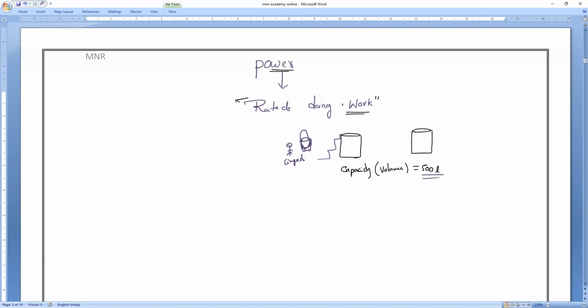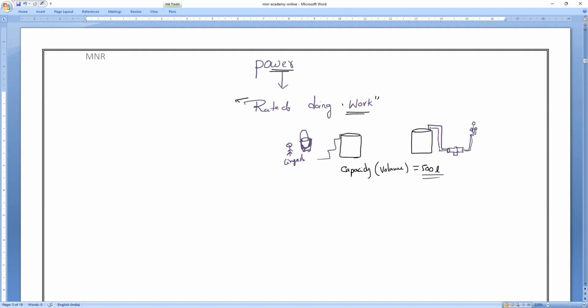Now this other one, I connected directly by pipe to a motor. Okay, everybody. And I switch it on.